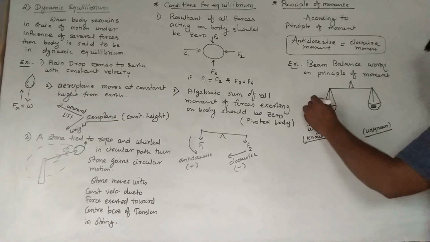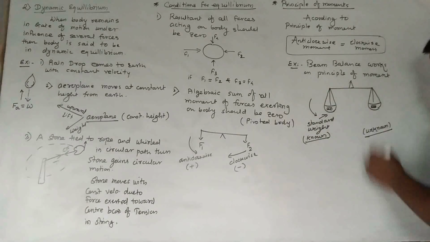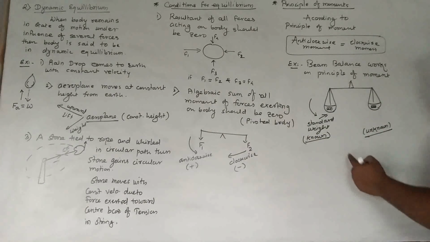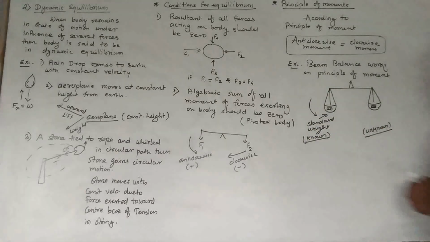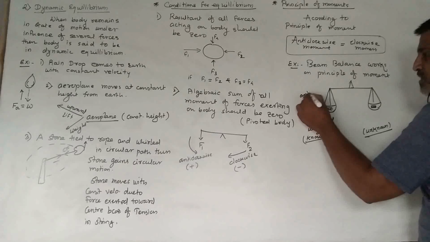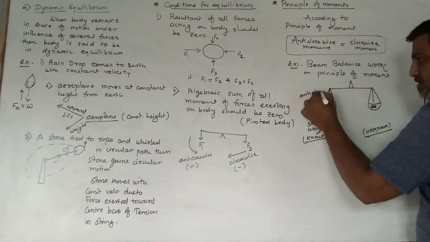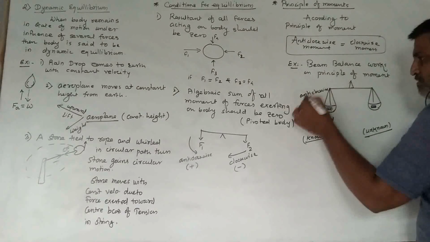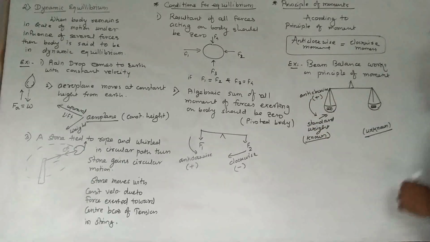So here this pan turns in a downward direction and gives a moment of force in an anti-clockwise manner, which is always taken as positive.